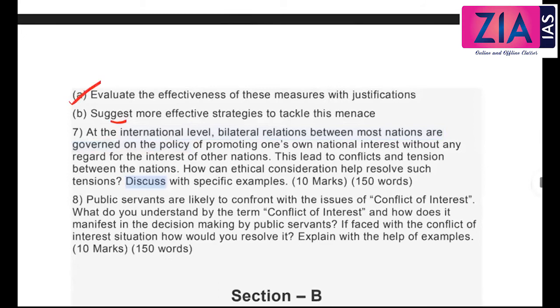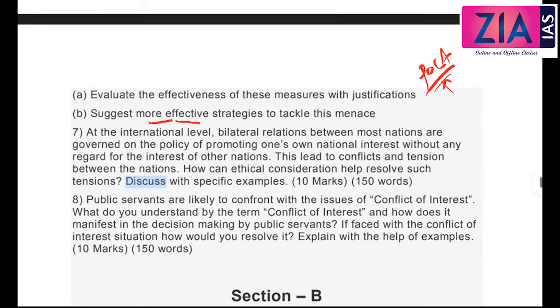Second part, what are the measures that you can give? So suggest a more effective strategy. Code of ethics, that is something which you can write everywhere. Code of ethics and code of conduct. And then proper value education in schools. Maybe citizen report cards, you can say. So some innovative measures. Properly, the Prevention of Corruption Act, strict implementation, Lokpal, Benami Act, and everything has to be done properly.